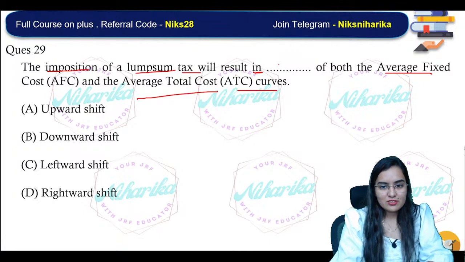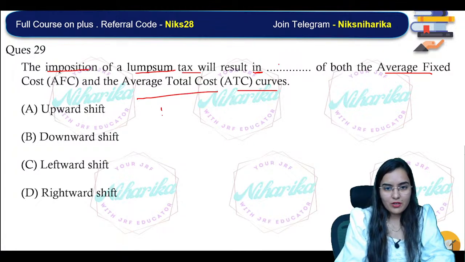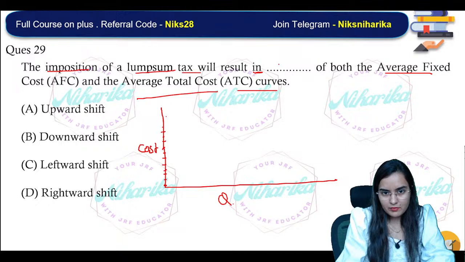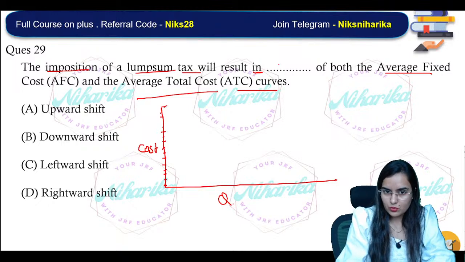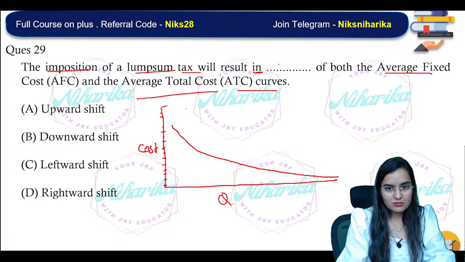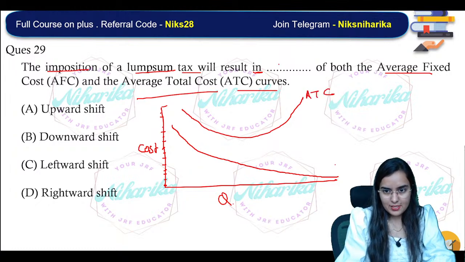क्या कर रहे हो? See, अरे, what are you doing? Here, this is the quantity. This is the cost. This is zero cost. 1, 2, 3, 4, 5, 6, 7, 8, 9, 10, 11, 12, 13, 14, 15. Like that. Cost curves go like this. Okay. Imagine the AFC. How does an AFC curve look like? Like this. Downward falling but never touching the x-axis. How does an ATC curve look like? Like this, a U-shaped curve. Okay. This is ATC. This is AFC.